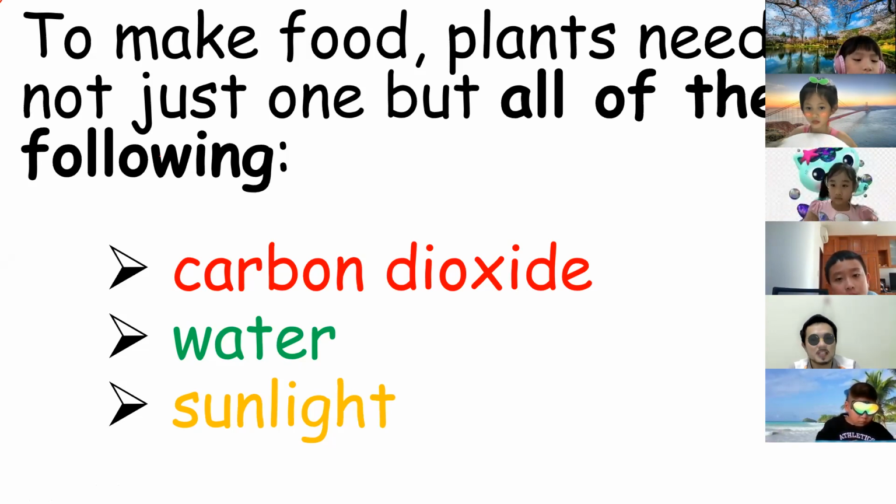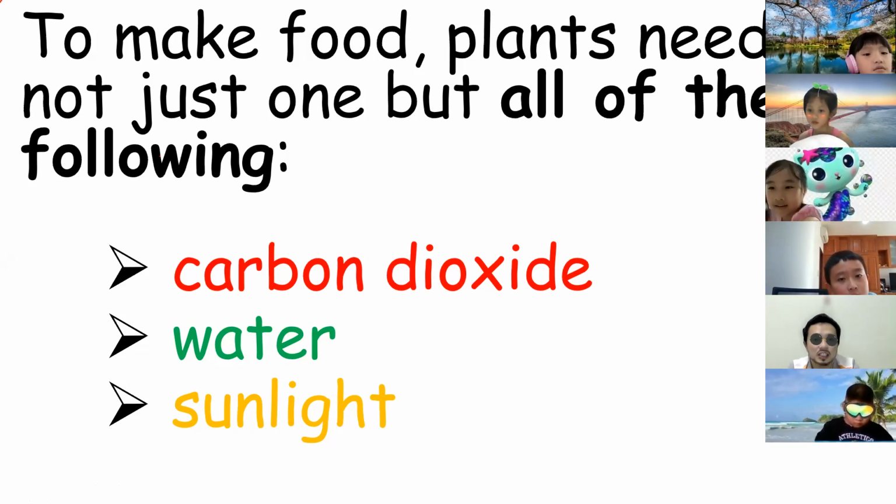When it comes to plants making food on their own, there are three components only. We have carbon dioxide, the water, and sunlight. Of course, the nutrients are already in the water, together with the water.